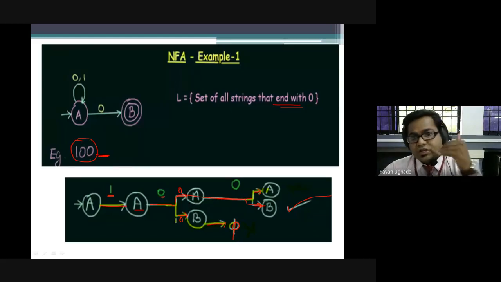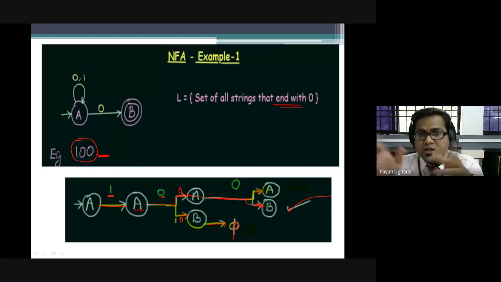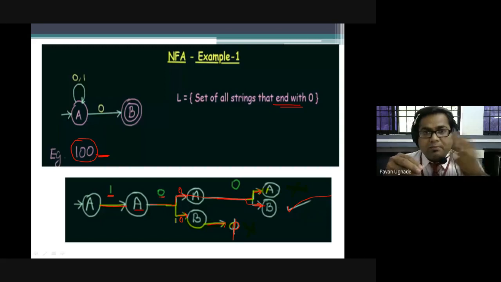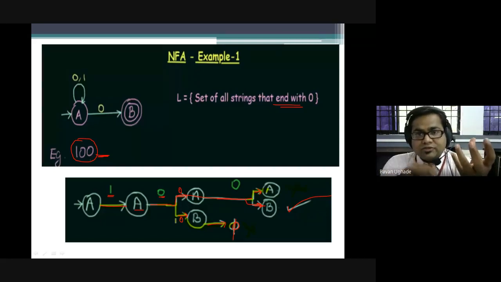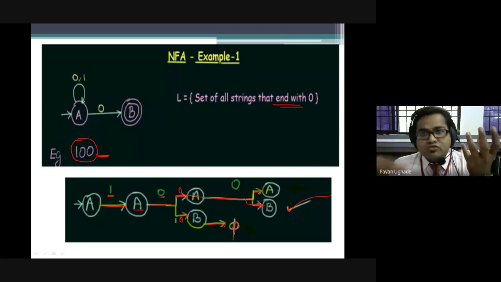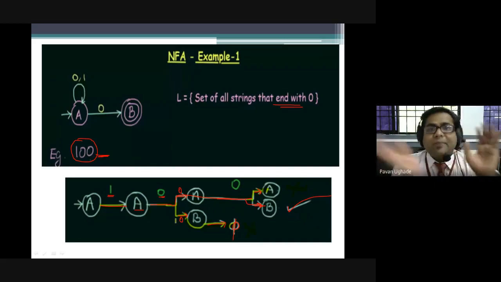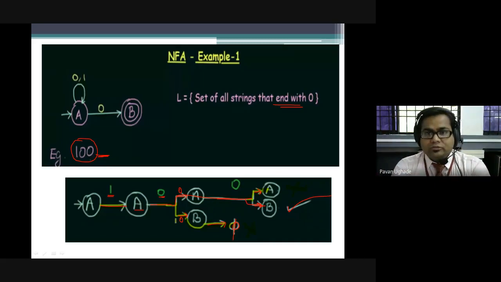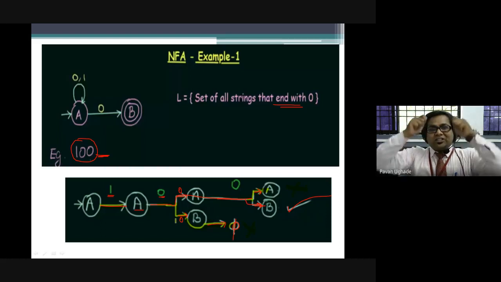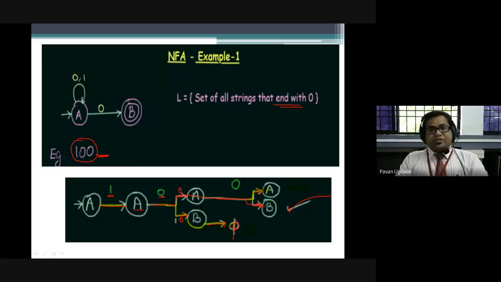As it is a non-deterministic one, for the same machine, if one person executes the same string, it may not accept, but if another person tries to execute it, it may accept it. So for the same string over the same alphabet, it may reject, it may accept. It is not the deterministic one. It is not going to give a determined answer, yes, it has been accepted, or it has been rejected.